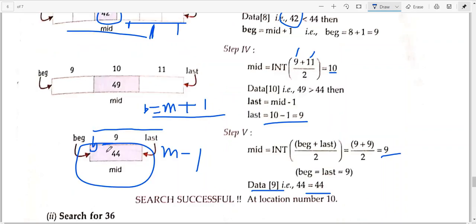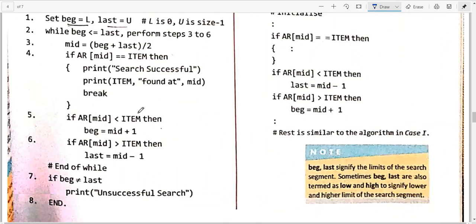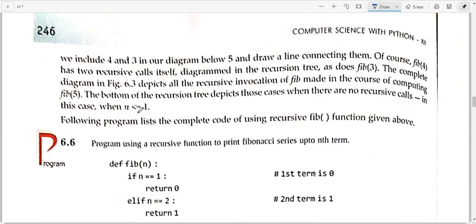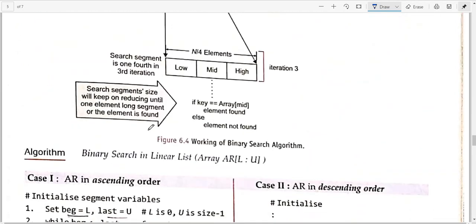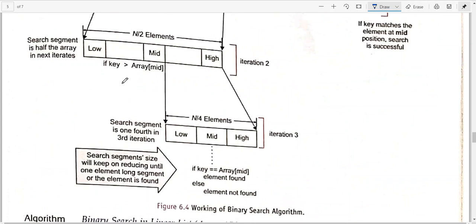Okay, now getting back to the example again. See here, whatever number you are searching, after calculating the mid, if it is smaller than the mid, then you will search here. If it is greater than the mid, you will search here. Again you will find the mid of this particular part. If your number is greater than mid, you will search here, and if it is less than the mid, you will search here.